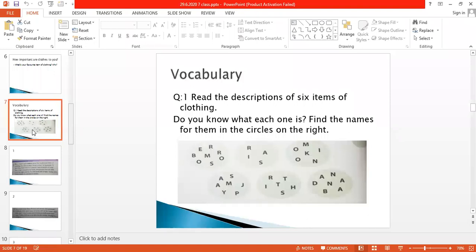Our first paragraph is there in the book, which is written: men, women, and children wear this traditional item of clothing. Its name means things to wear in Japanese. It has long, wide sleeves. It doesn't have buttons or a zip.